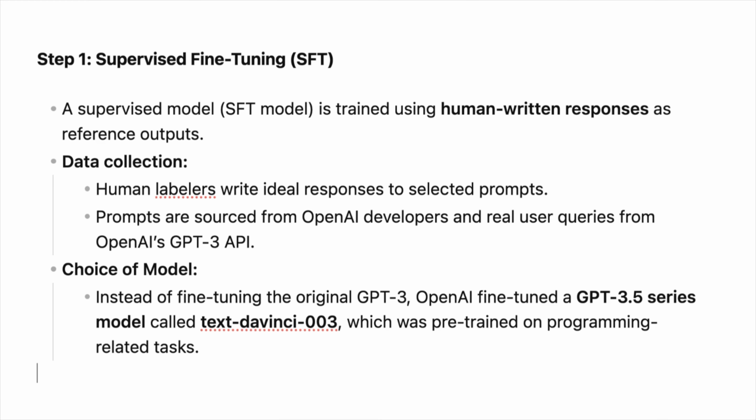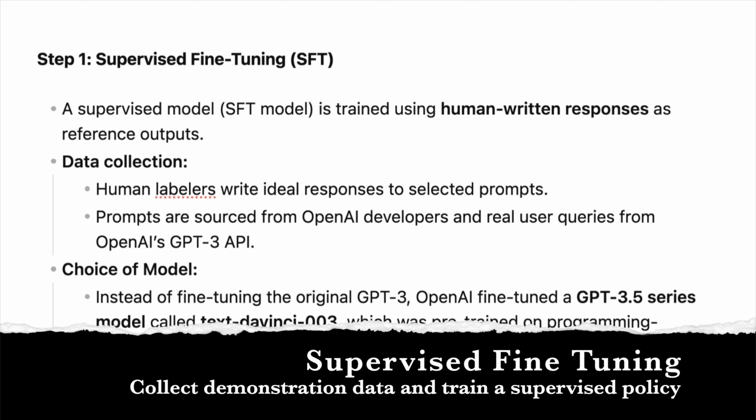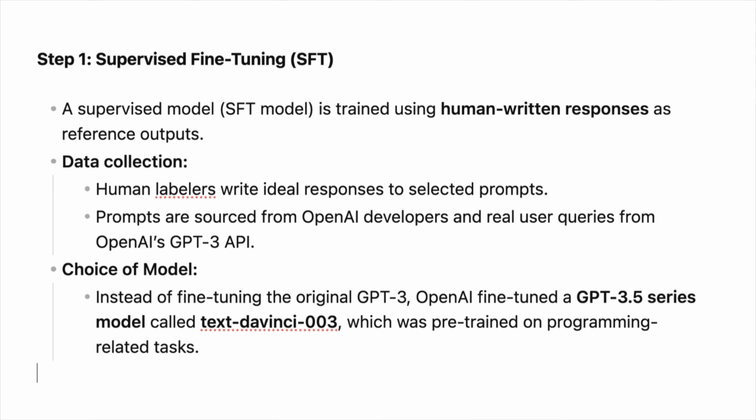The first step is called supervised fine-tuning. This step consists of collecting demonstration data in order to train a supervised policy model. Here, the primary focus was on data collection and choice of model. During the data collection phase, a list of prompts was selected and a group of human labelers were asked to write down the expected output response.